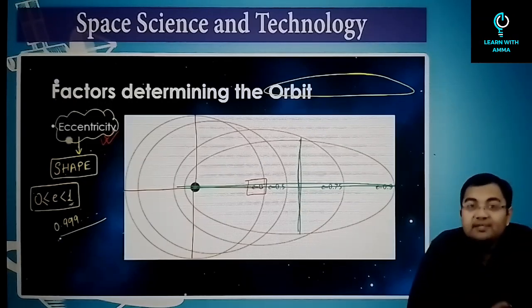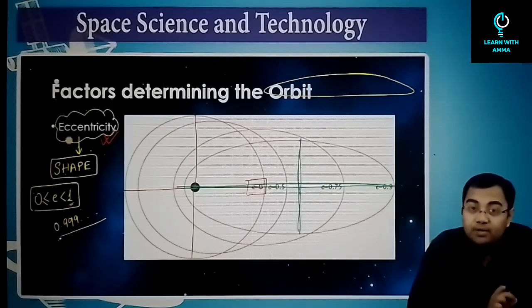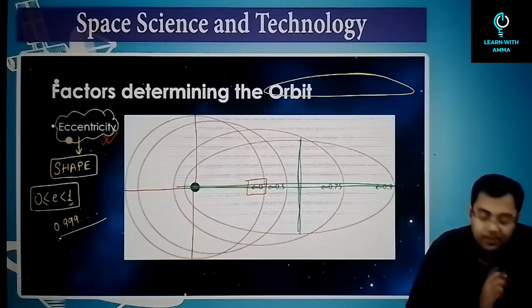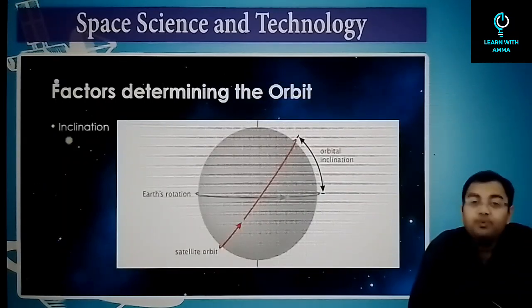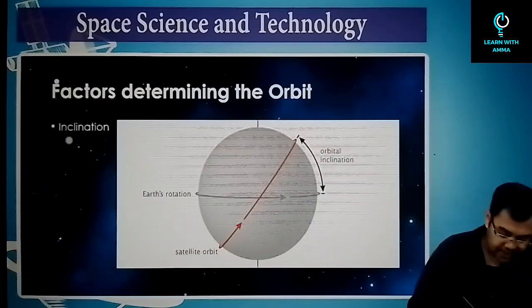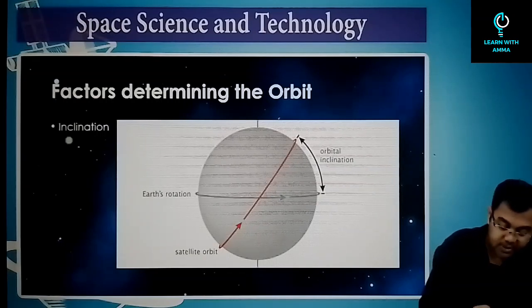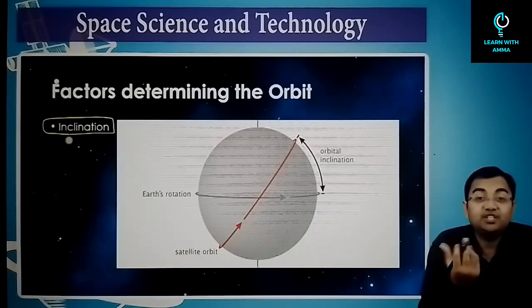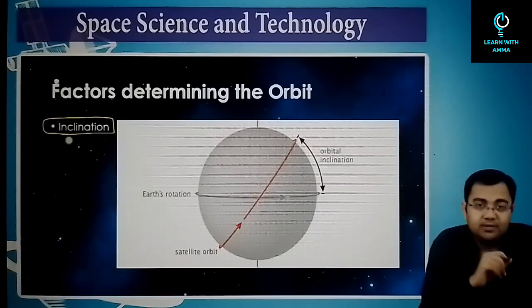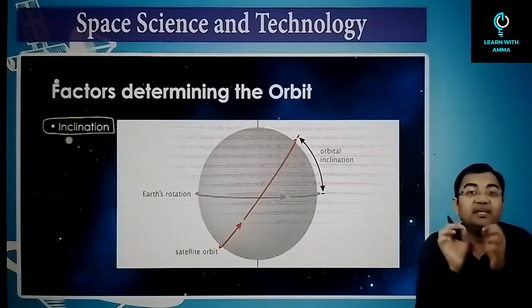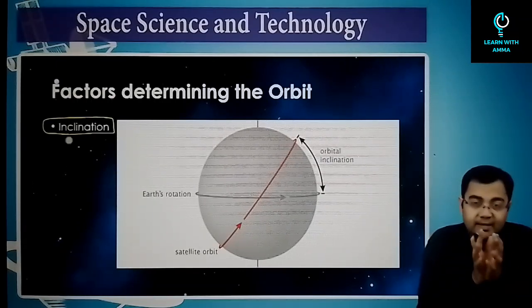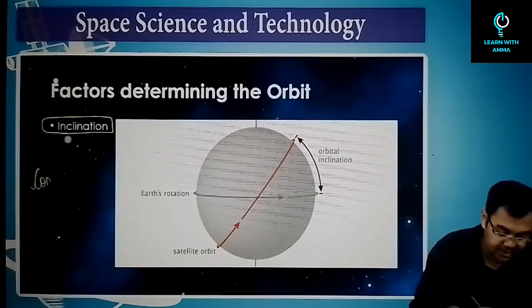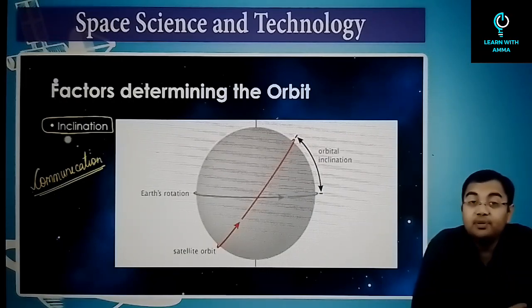So the first important factor is what? The first important factor is height of the orbit. The second important factor is the shape of the orbit, or eccentricity. The third important factor is inclination. Now, inclination also becomes a major factor because it determines how you want to use the satellite. So many times you will see that the inclination with respect to the equator is 0 degrees. Why 0 degrees? Because we need to observe the Earth from the equatorial plane. Normally, most communication satellites need to do this. And that's why communication satellites will be placed in the equatorial plane with no inclination.